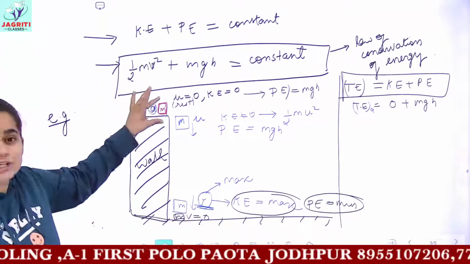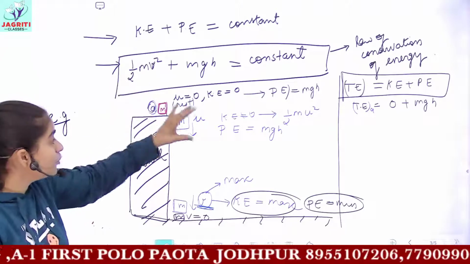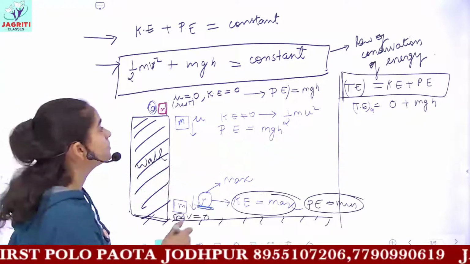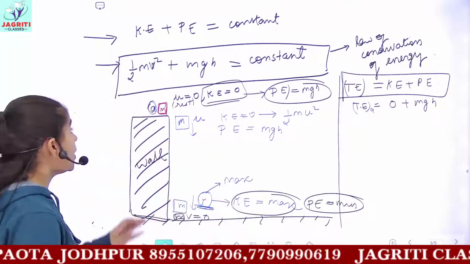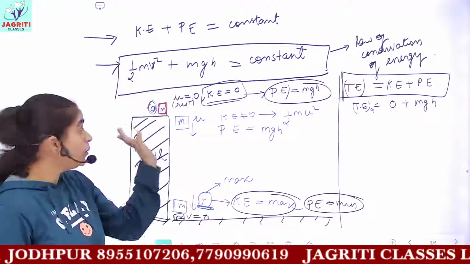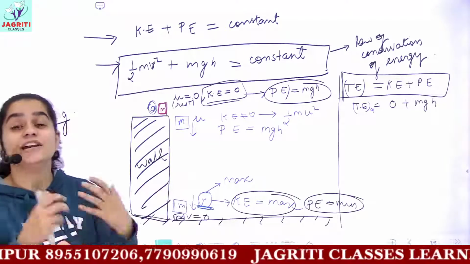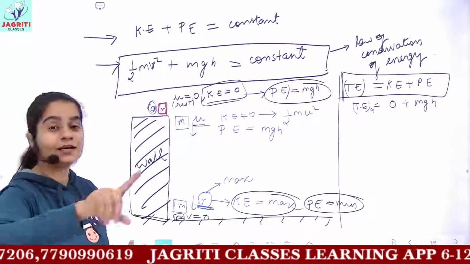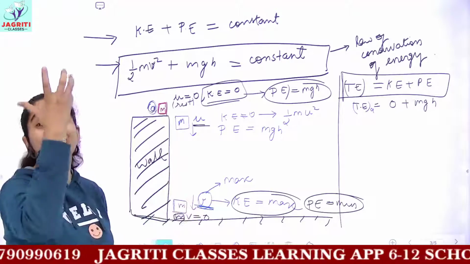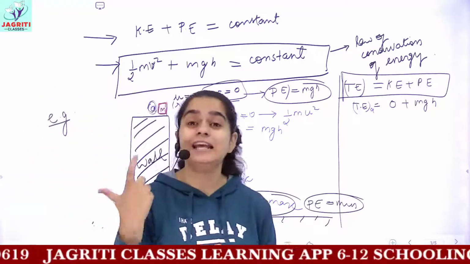In the initial stage, in the starting, the potential energy was mgh, but kinetic energy was 0. Now when the block is falling from this wall, then its kinetic energy is increasing. Why? Because the velocity of the block is increasing due to free fall, due to the acceleration produced by gravity in the block.